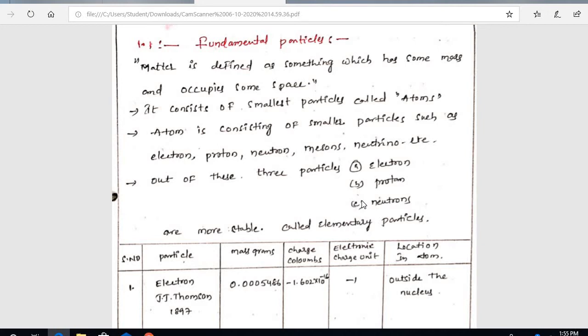Okay, what are they? Electrons, protons, neutrons. These three we call fundamental particles.